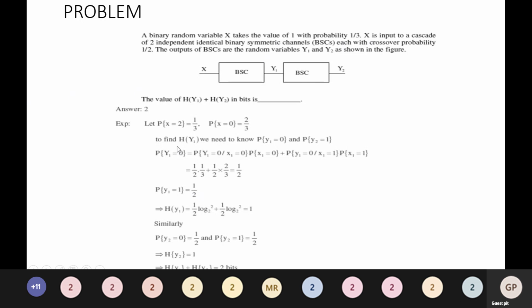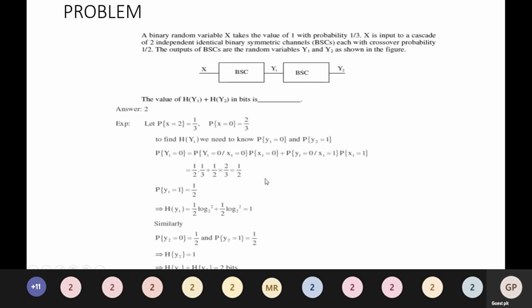So P of Y1 equal to 0 is the output probability, which is equal to 1 by 2 into 1 by 3 plus 1 by 2 into 2 by 3, which is equal to 1 by 2.